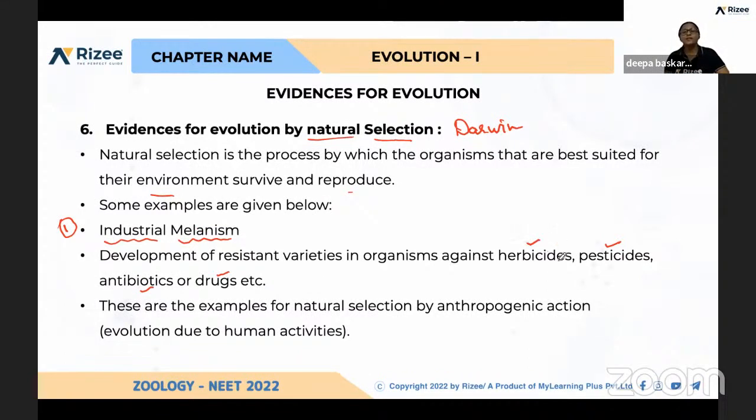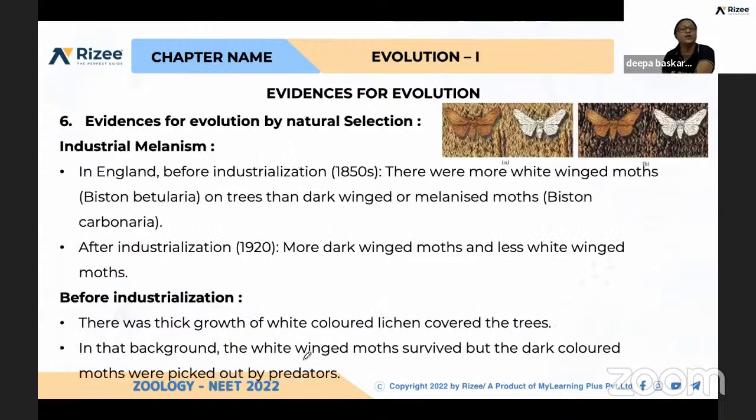Like that, to fight against the chemicals human beings are using, different species are evolving to produce different genes. That is, mutation is happening and different changes are happening in the organisms to adapt. Most of the anthropogenic actions are the reason for evolution nowadays.